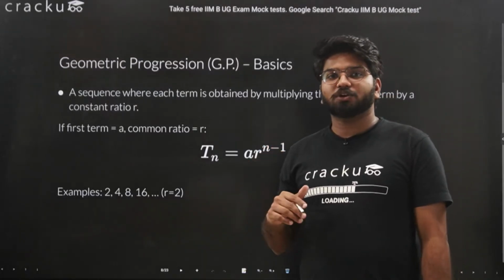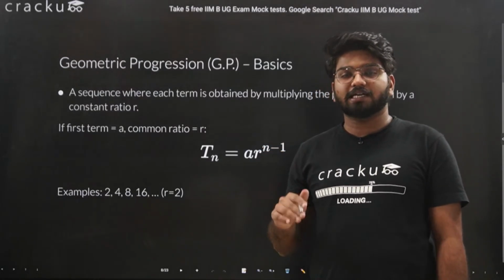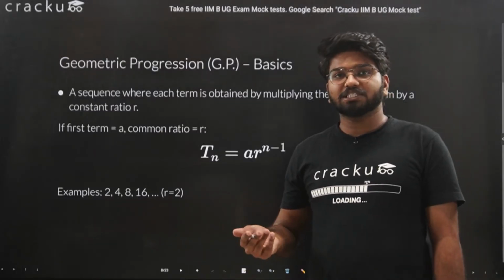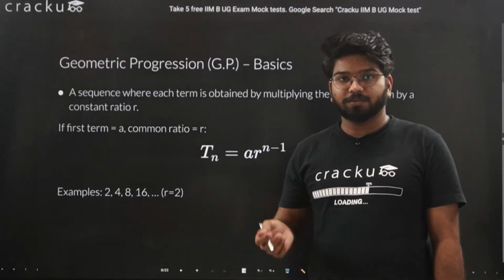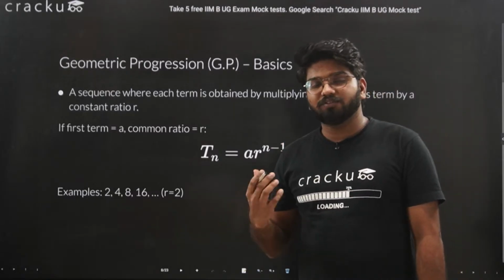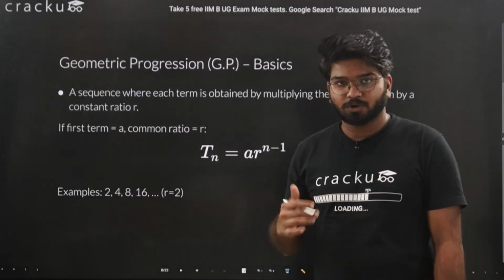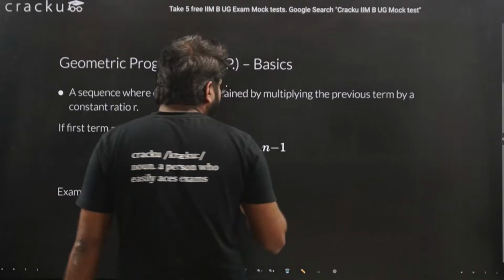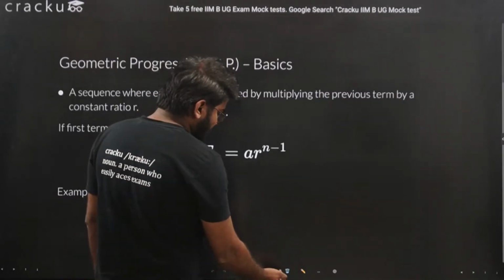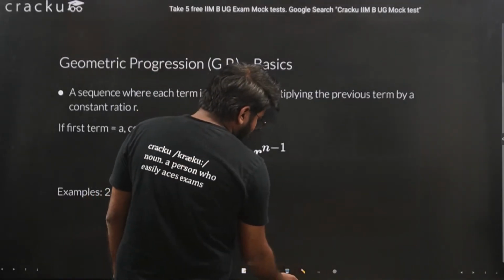In geometric progression, the terms are increased or decreased by multiplication or division with a particular number, which we refer to as the common ratio. For example, let's take a very simple sequence.